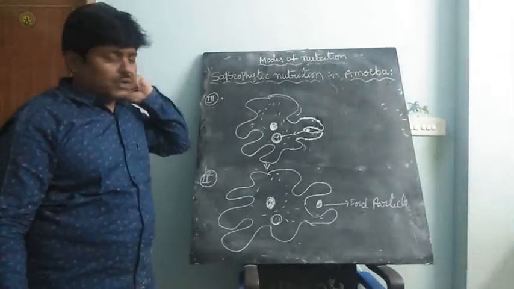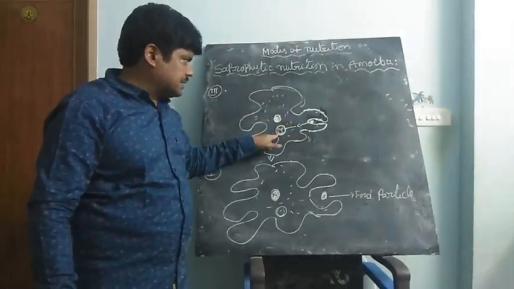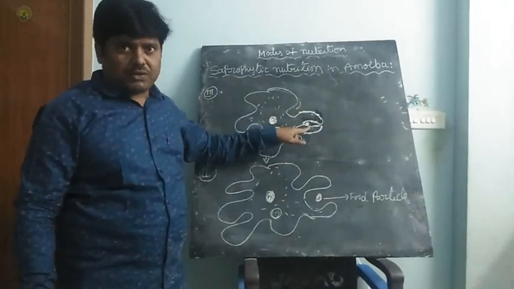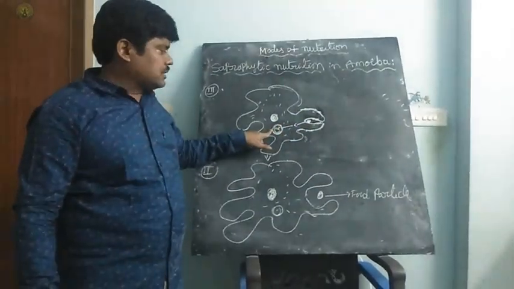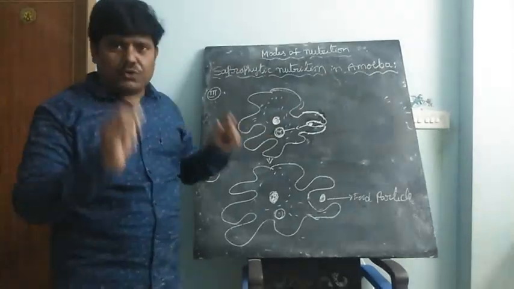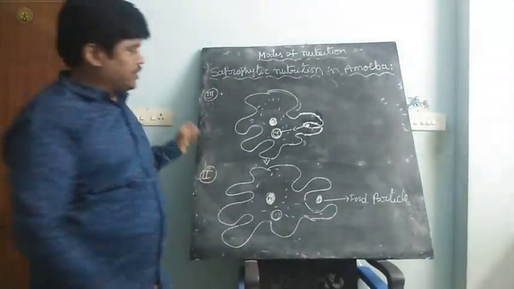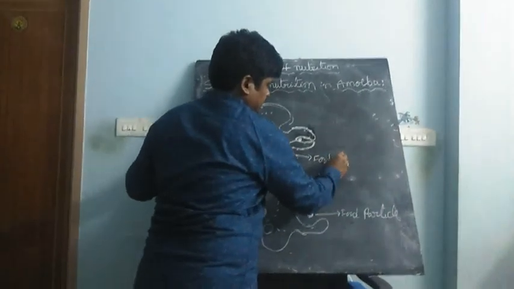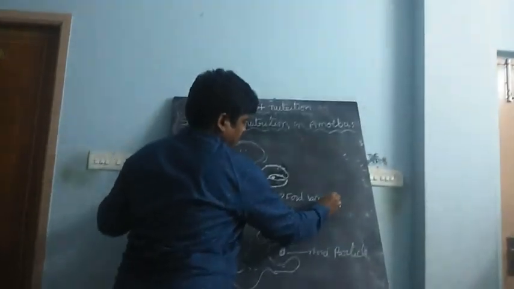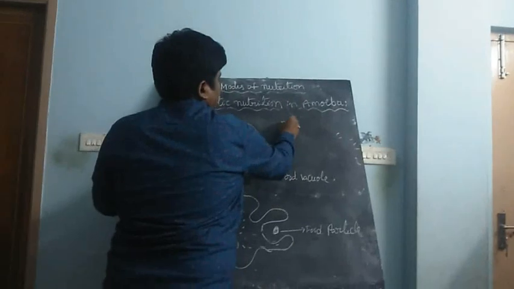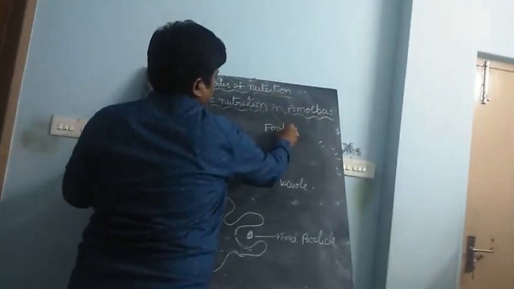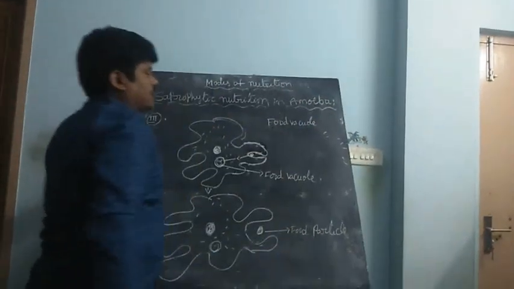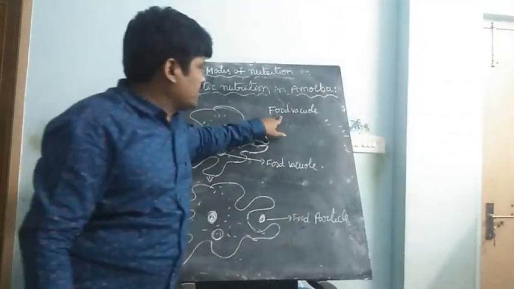So the food particle enters the body by diffusion and is absorbed by the food vacuoles. This is the food vacuole.